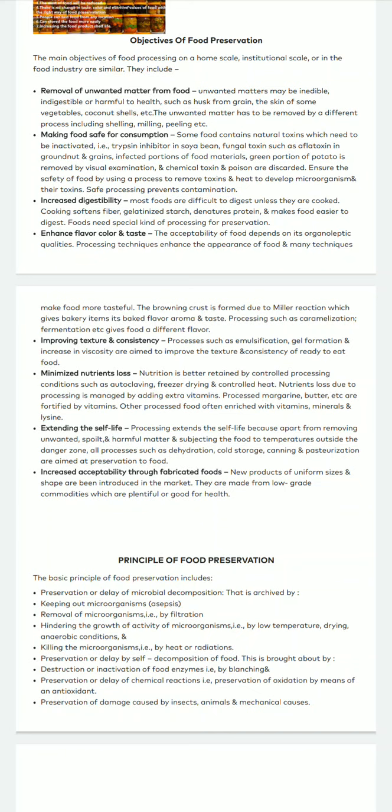Now this can be done usually by adjusting the temperatures. It can be done by low temperature or high temperature. Again, it depends on the type of the microorganism, whether it is psychotroph, thermophile or mesophile. If it is a thermophile, that means we have to lower the temperatures, because thermophiles are the microorganisms which will grow at higher temperatures. So for such kind of microorganism, we have to use preservation techniques such as freezing or refrigeration, because at this temperature they won't grow.